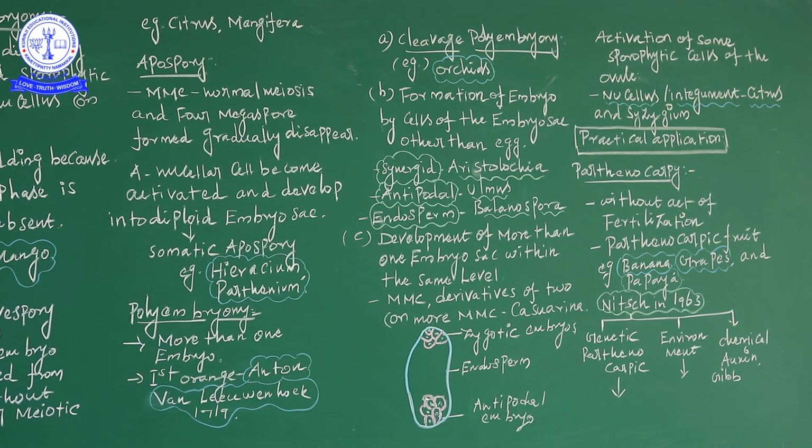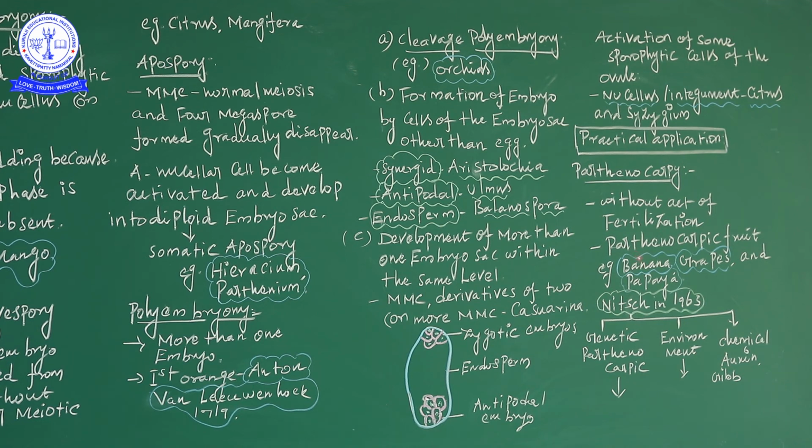And then next one, very important: parthenocarpic or seedless fruit, meaning fruit formation without the act of fertilization. This is very important, and also very important economically. Examples are banana, grapes and papaya, naturally economical plants in this world.